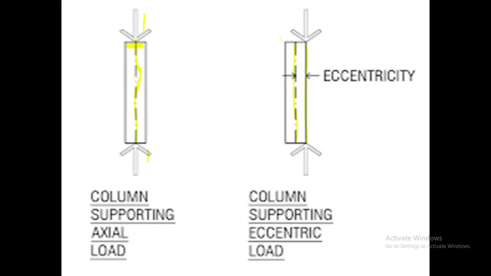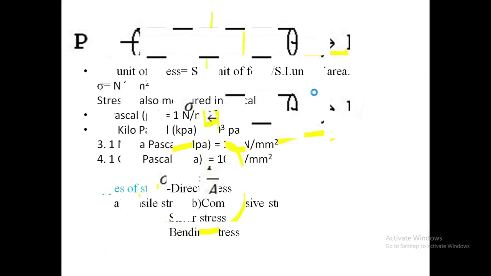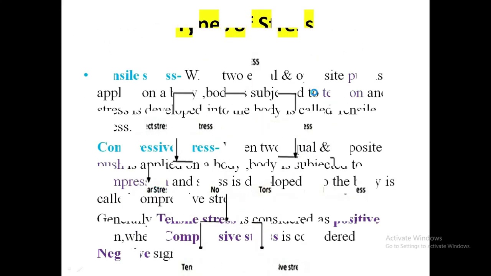Simply formed eccentric load. This is the eccentric load. The eccentric load's line of action does not coincide with the axis of the body, and due to this some stresses are formed, and those stresses are called bending stresses. So these are the types of stresses.